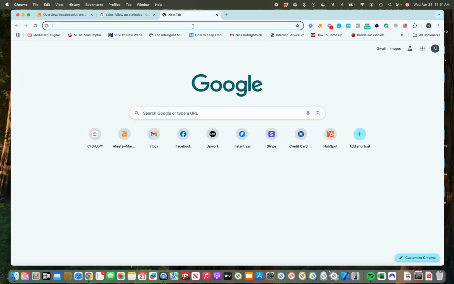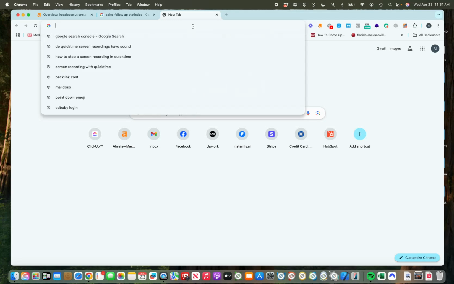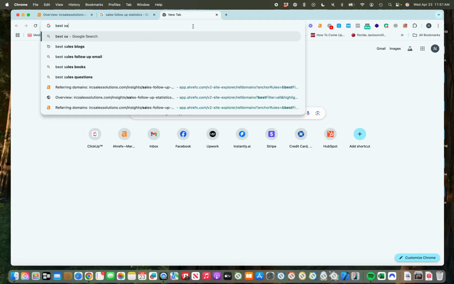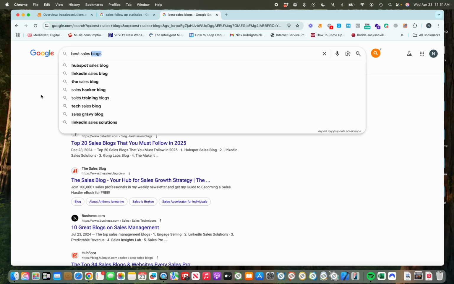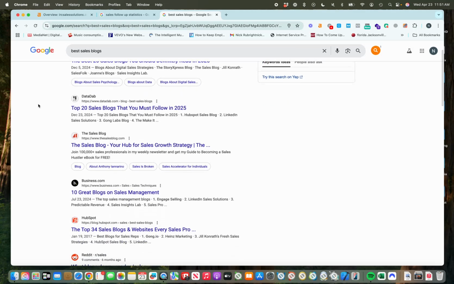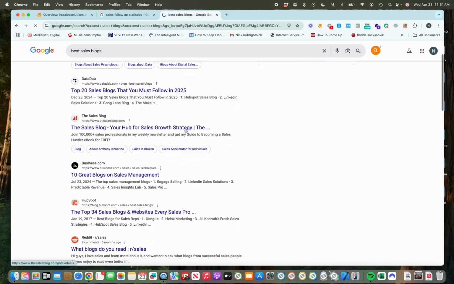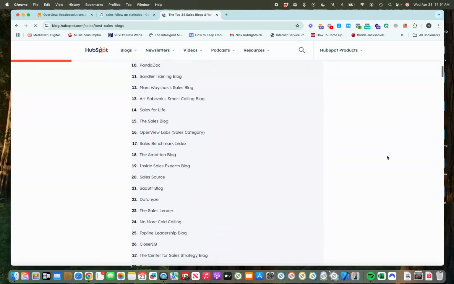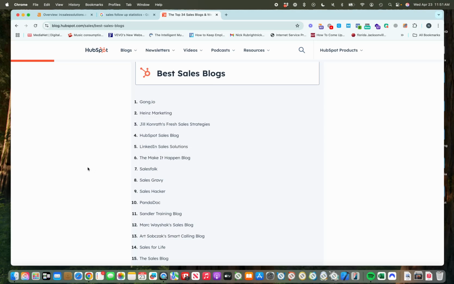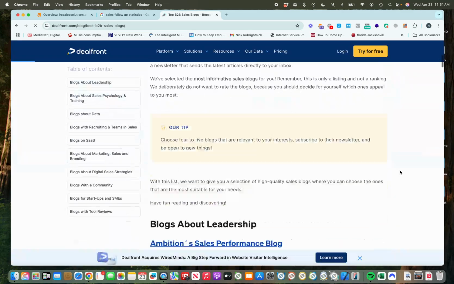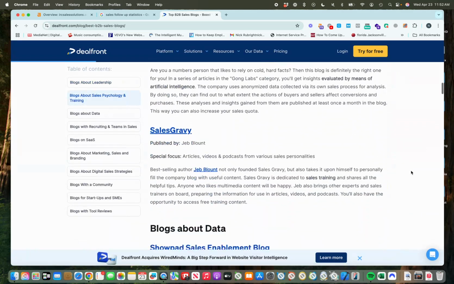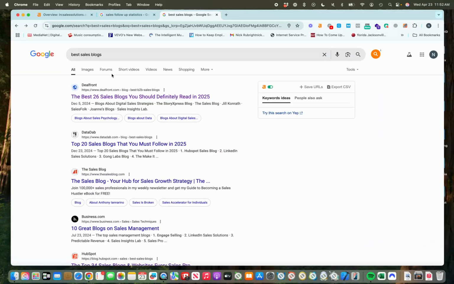As an example, if I were to do this again, I'd look up best sales blogs, because I like to get links from blogs and it's more SEO focused. But you could also do this with best sales news websites, or best news websites for business in general, and then look at what they link to. We could go to some of these lists and look through the biggest sales blogs on the internet. You can find those in a lot of these lists, and they will probably mention the popular brands. Then you can go and look at the blogs.